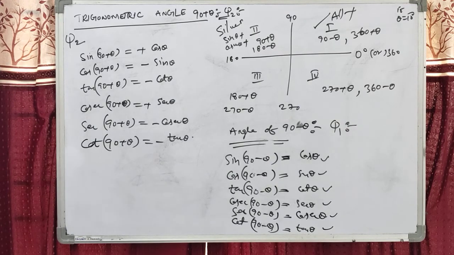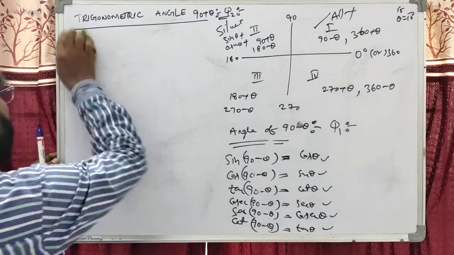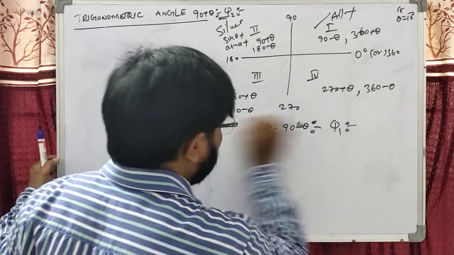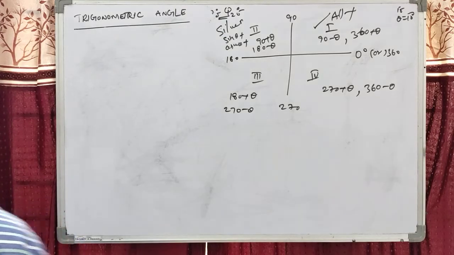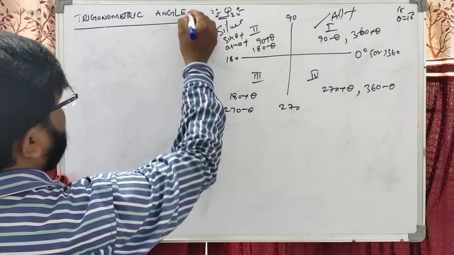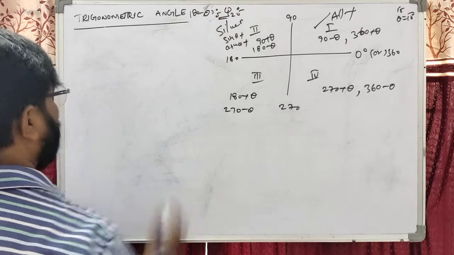Now I will discuss 180 plus and 180 minus. How do we write 180 plus and 180 minus, students? 180 plus is in the third quadrant. 180 minus is in the second quadrant. First we write the angle 180 minus theta.